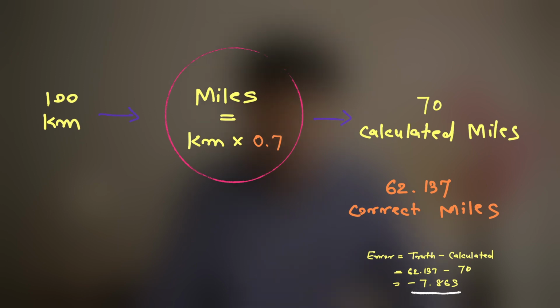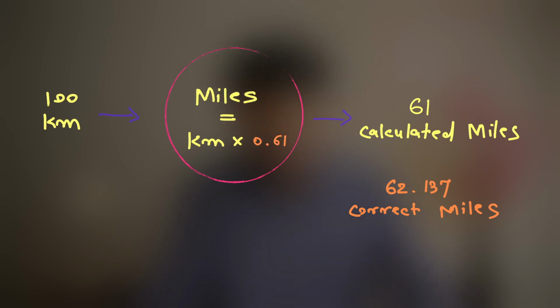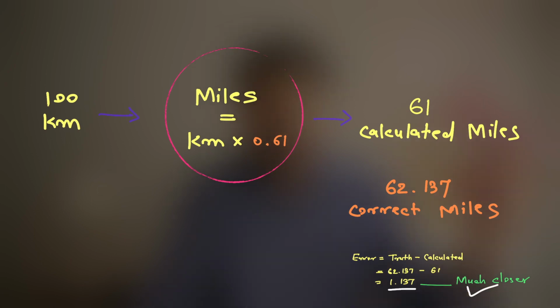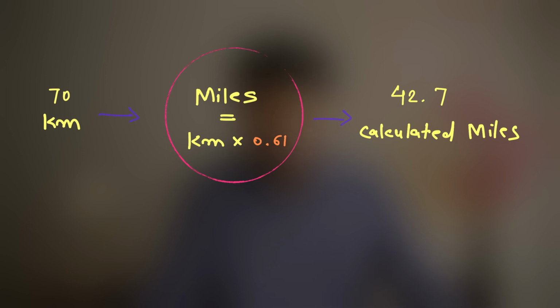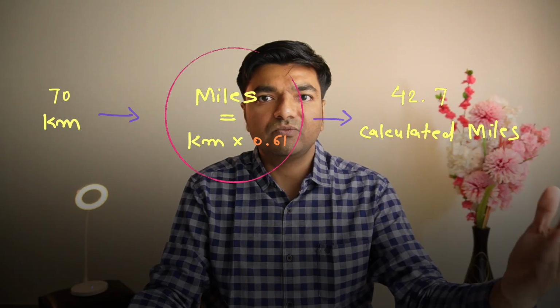Let's tune it in the reverse direction. We can make it 0.61. Now miles becomes 61 and error becomes 62.13 minus 61, which is equal to 1.13. This is much closer, so we can go with this approximation. So this becomes our formula. And if we have any unknown data, then we can also fit it into this formula. So 70 kilometers is equal to now 42.7 miles. Now our unknown is found from this formula.